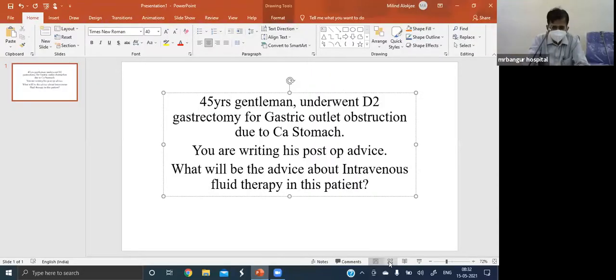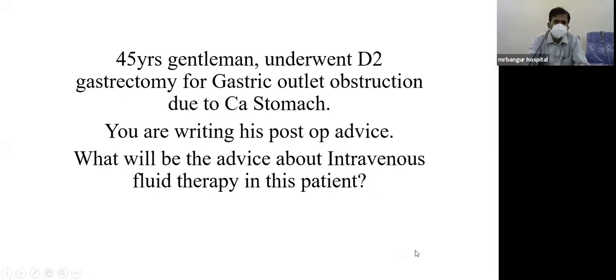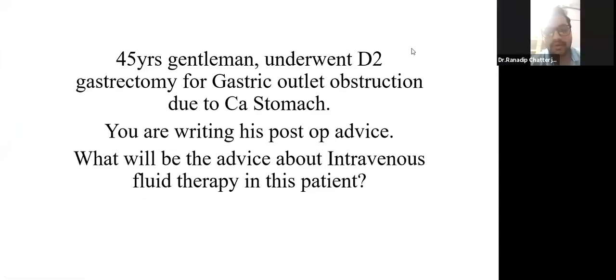You read the scenario, Dr. Ranadeep. A 45 years gentleman underwent D2 gastrectomy for gastric outlet obstruction due to carcinoma stomach. You are writing his post-op advice. What will be the advice about the intravenous fluid therapy in this patient?